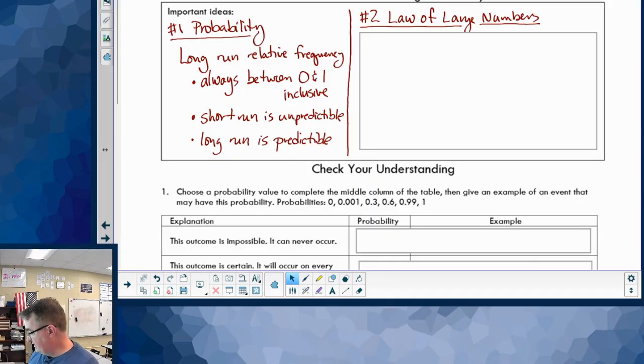And again, notice here, short term, it's unpredictable. You're going to get streaks, you're going to get runs, it's going to be crazy. But in the long term, you're going to come back to what that probability is. So that is something else going on.